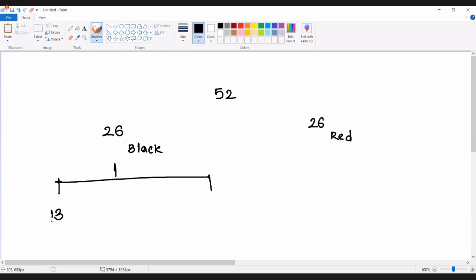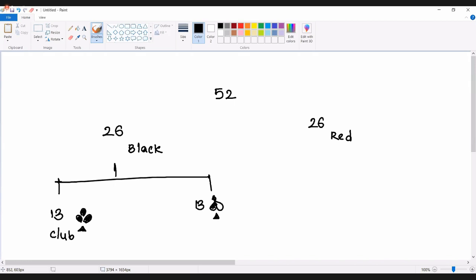13 are going to be club. So club will be like this. And another 13 are going to be spade.